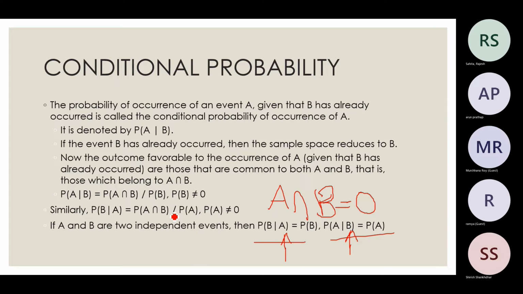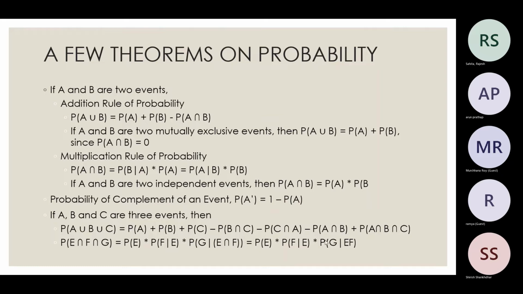Things like this are what we do when the events are exclusive. Now we will see a few theorems on probability. We saw this earlier, like A union B. We will see it with the set theory examples.